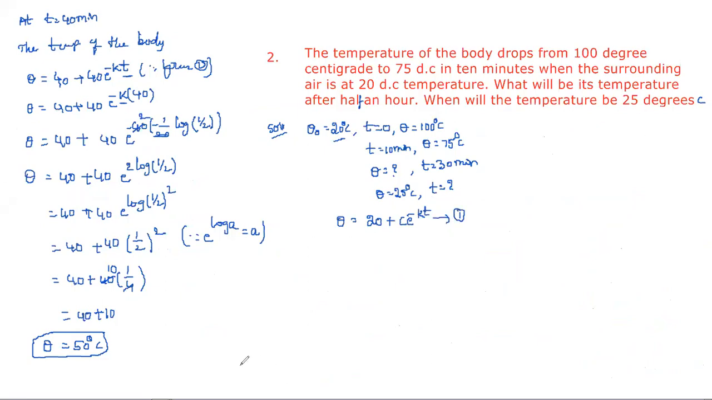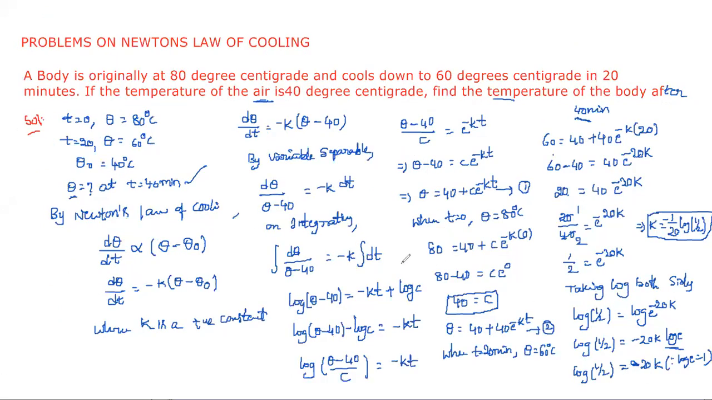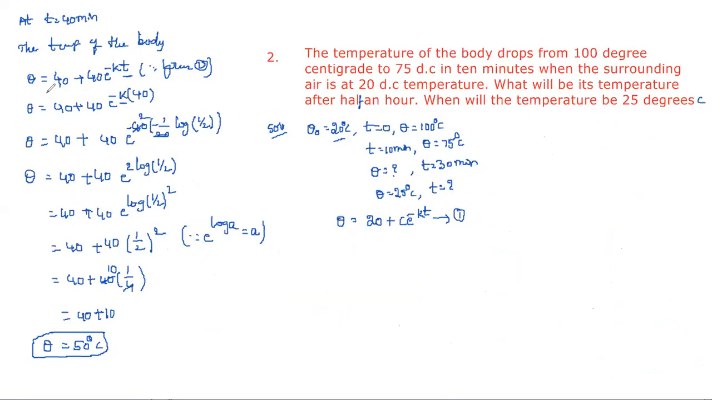But don't write it directly like this when you are writing problems in exams. You need to write from here onwards: by Newton's law of cooling, this total one until equation 1. Just the value will differ based on the problem. Here the temperature of the air is 40 degrees, so for that I substituted 40. But in this problem, the temperature of the air is 20 degrees, so for that I substituted 20.